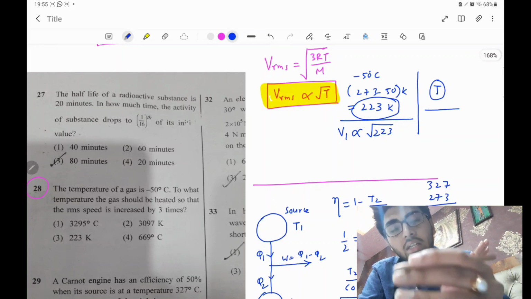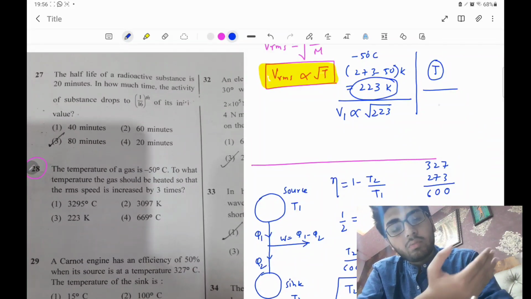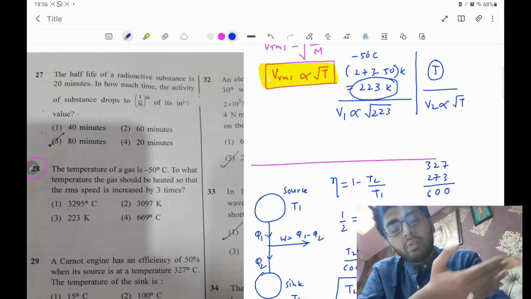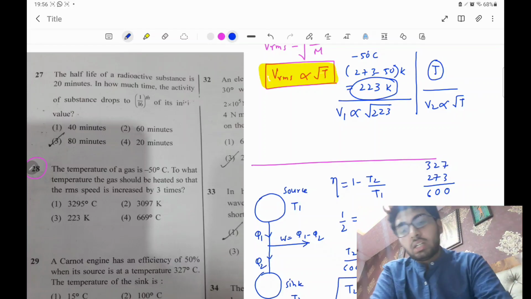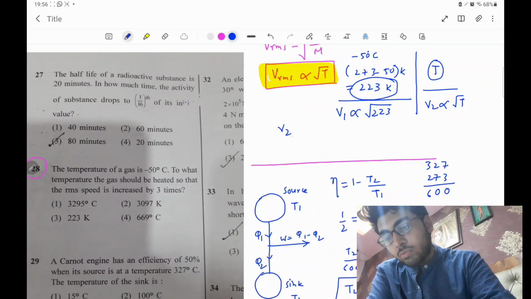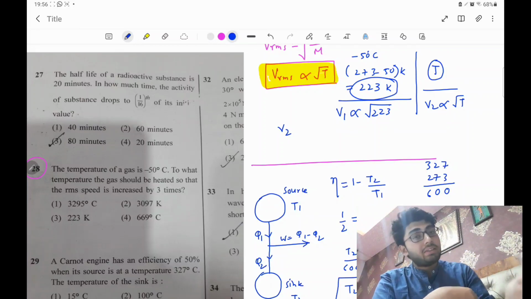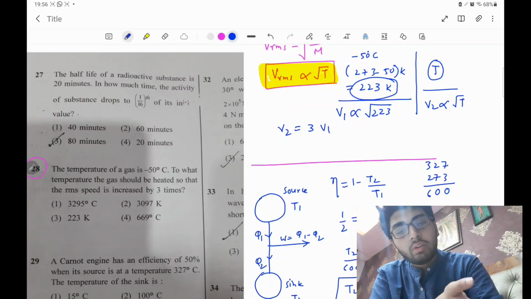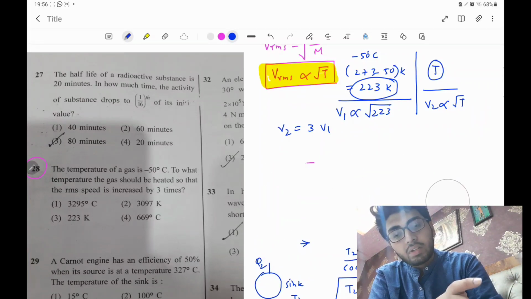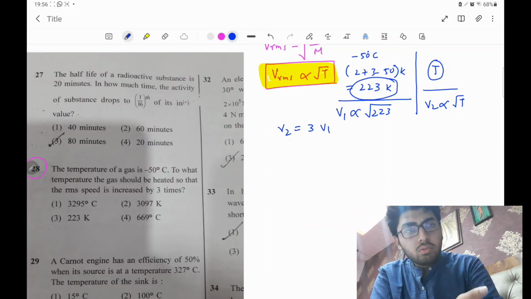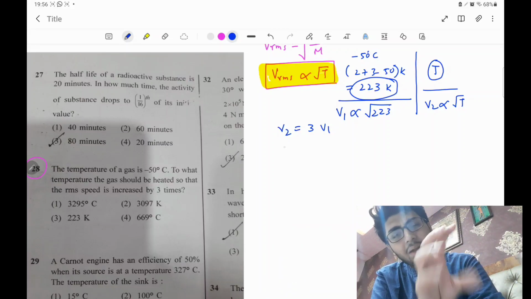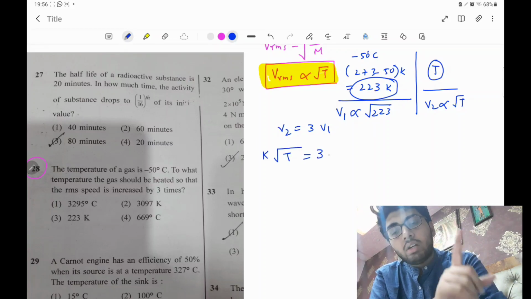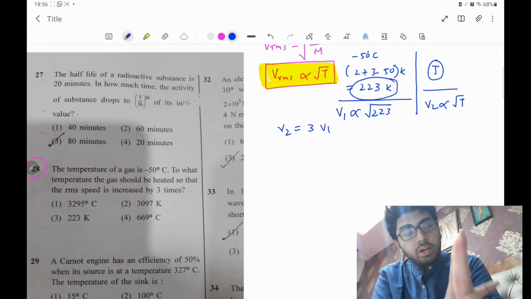In the new situation, let us assume the new RMS speed to be V2, then V2 will be directly proportional to root T. According to the question V2 has to be 3 times V1, so V2 will be equal to 3 V1. There shouldn't be any confusion here. So if I take any constant k, k into root over of T will have to be equal to 3 times, okay, sorry,